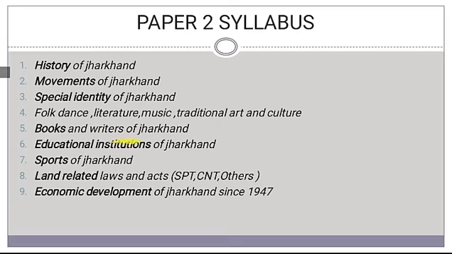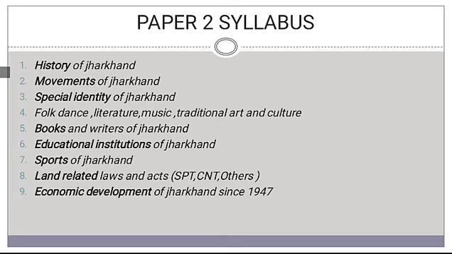Under books and writers, there are many regional languages like Nagpuri language, Khortha language, Santhali language. The list of books in all these regional languages should be listed down, along with the names of the authors of all these books.